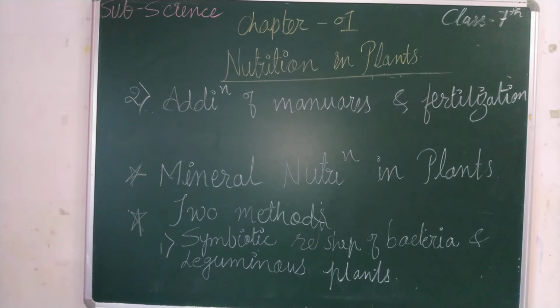Parasitic plants are of two types: endoparasitic and ectoparasitic. Endo means lives inside the plant, and ecto means lives outside the plant.